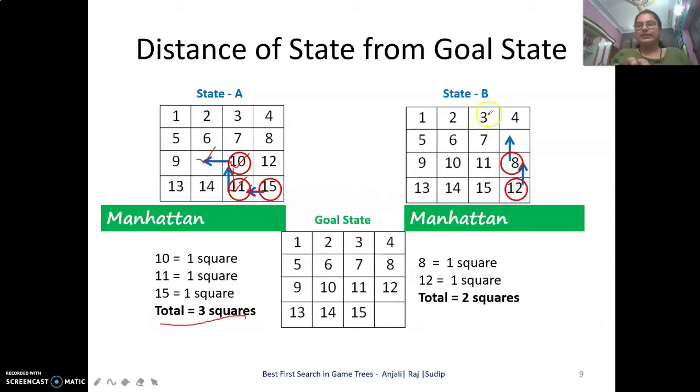Now looking at state B, if we move 8 here and 12 here, then in a total of 2 squares we can reach the goal state.